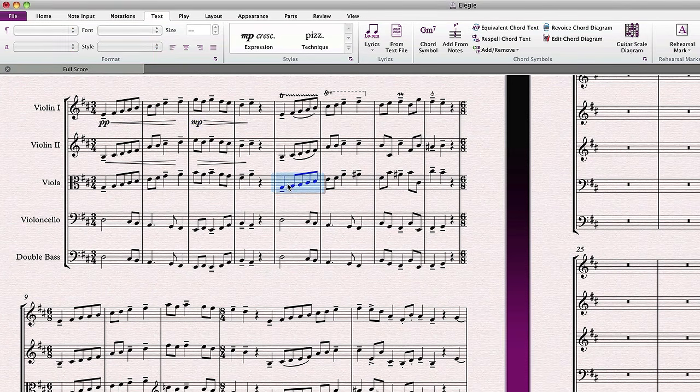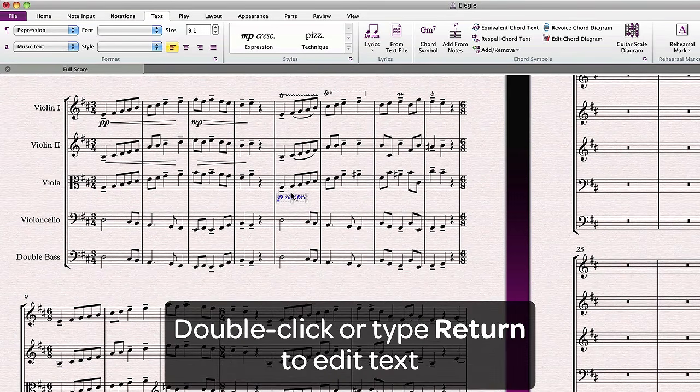You can even create a hybrid expression with both music text and ordinary text. Simply hold down Command or Control when you want the music text and release it when you don't. If you wish to edit your text later, just double-click on it to edit it much as you would in a word processor. You can also select the text and hit Return to edit your text.